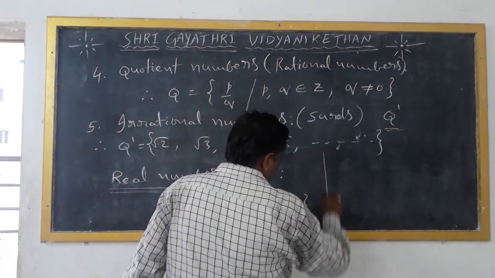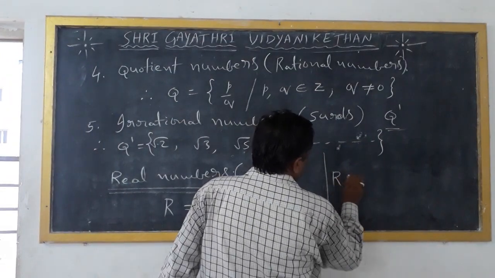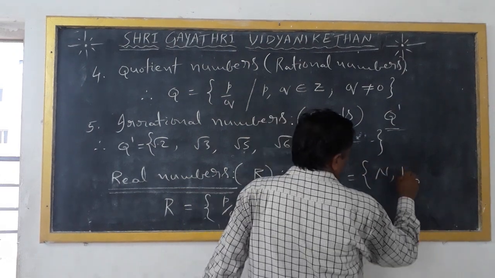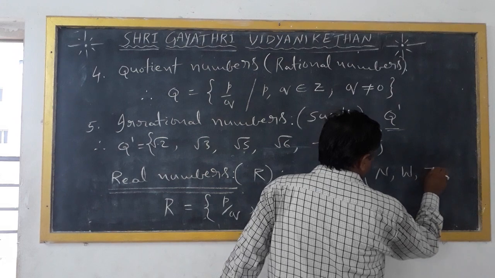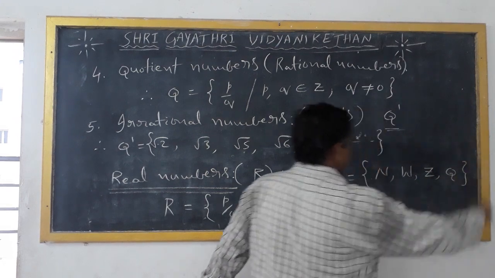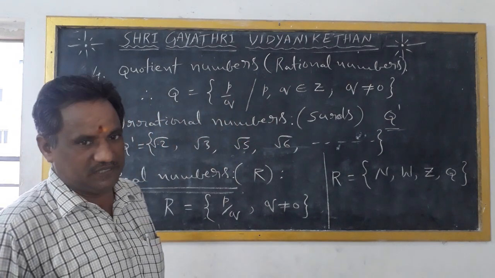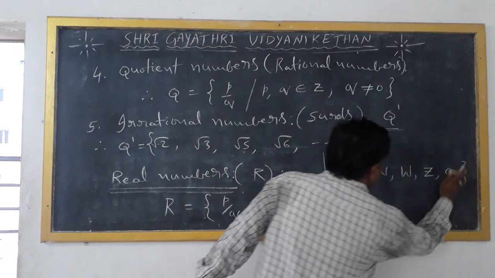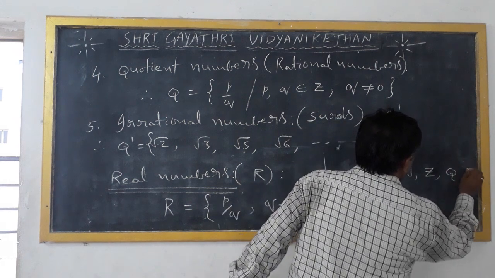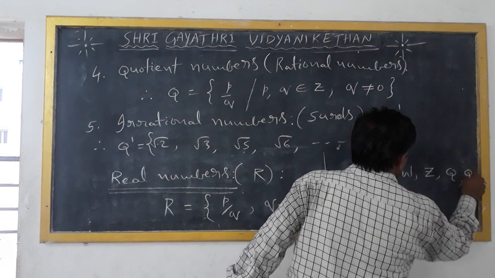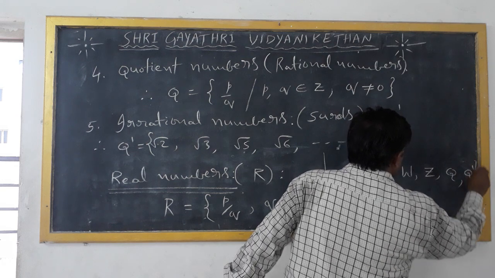So, the set of real numbers are the set of natural numbers, the set of whole numbers, the set of integers, the set of rational numbers, also including Q dash, which means irrational numbers.